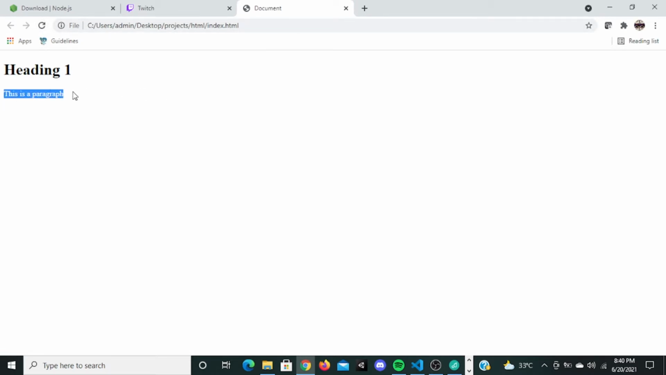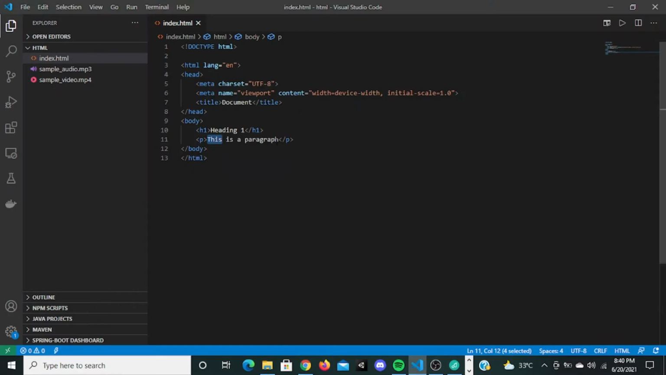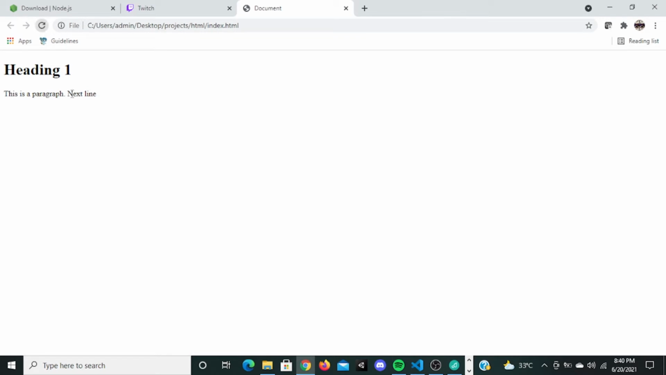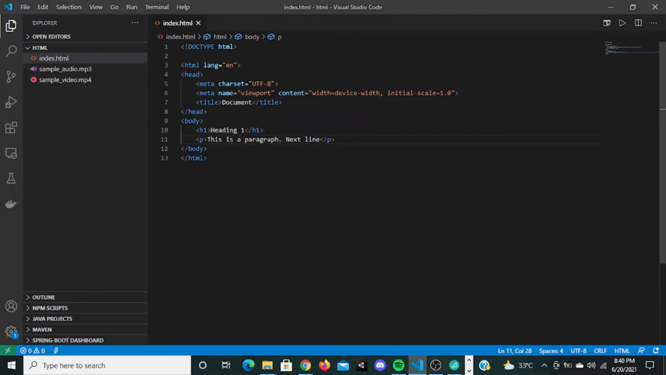Now I don't want the next line to be here. So I'm going to put a dot here and type next line. But I don't want this next line to be here, I want it to come on a new line. For this I can use another tag called the break tag. This break tag doesn't have a closing tag. You can just type br right here, and it will break the line.